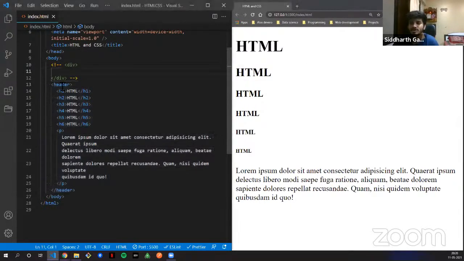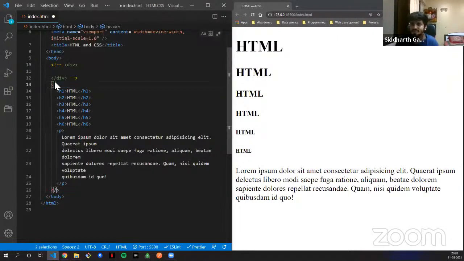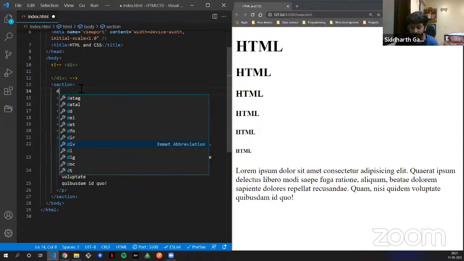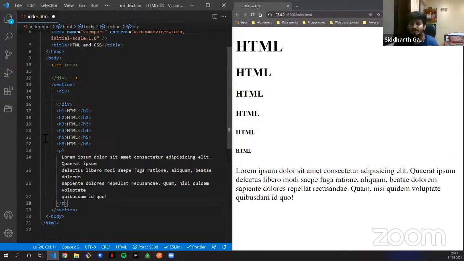But that's the whole part of it. Don't use header tags or footer tags just for a normal section. So you have a section tag for it. Now again, it's a very good habit that we have a header, we have a section, and we have a footer. But inside a header, footer, or section, we can always, and we should always, wrap something around it. And that's when you wrap it around a div.